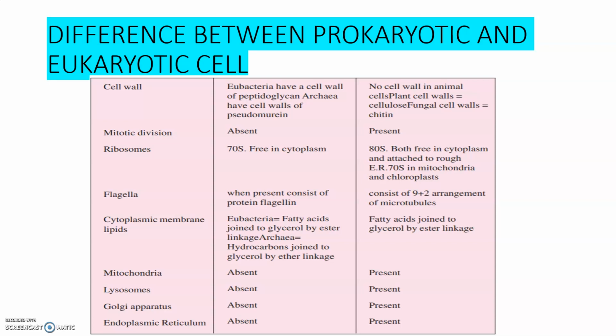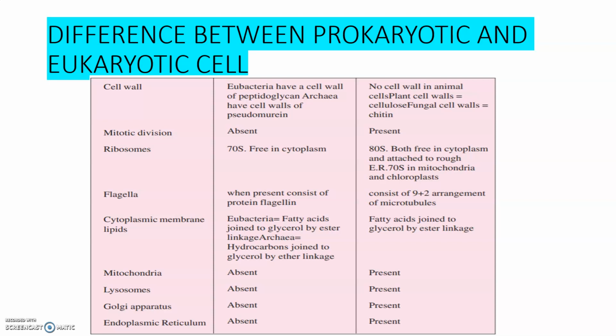The cell wall of these prokaryotes possesses peptidoglycan structure, and eubacteria and archaebacteria come under prokaryotes. So in the case of archaea, they have cell walls of pseudomurein, whereas in the case of the eubacteria, they have the cell wall with peptidoglycan content.